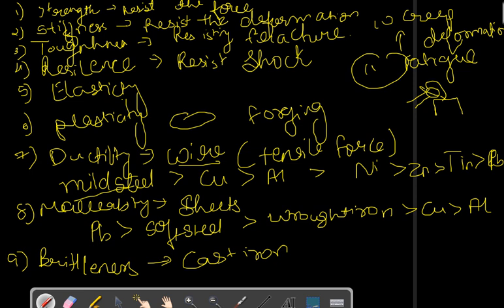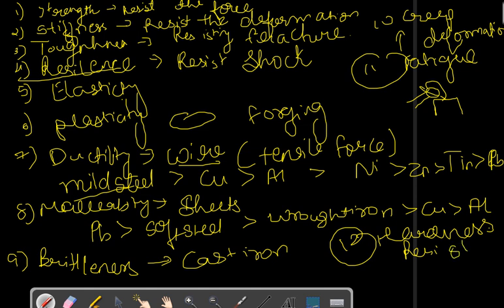The last one, the 12th, is hardness. Hardness is a very important property. It means resistance to wear and tear, then scratch, deformation and machinability. It also means the ability of a metal to cut another metal. So we use cutting tools which have good hardness, right? So this much was for this topic.